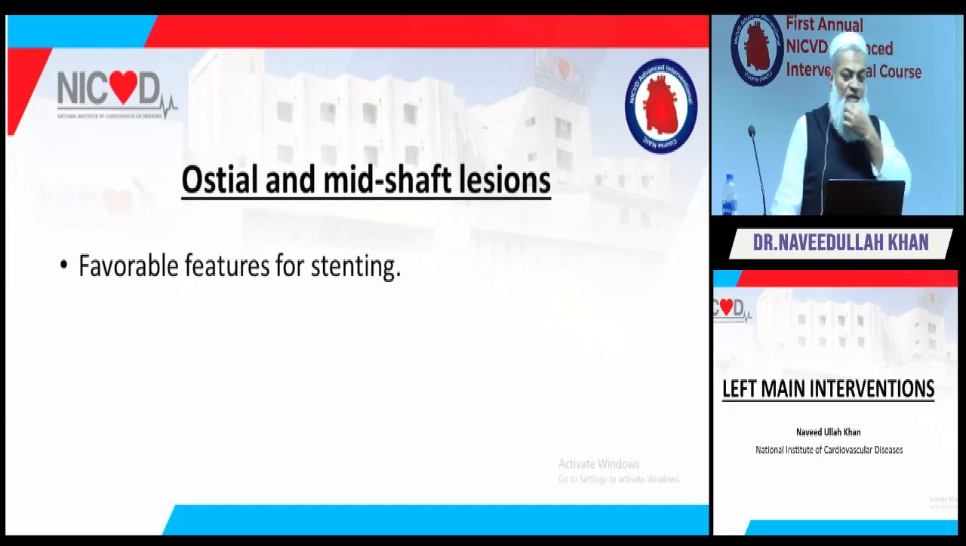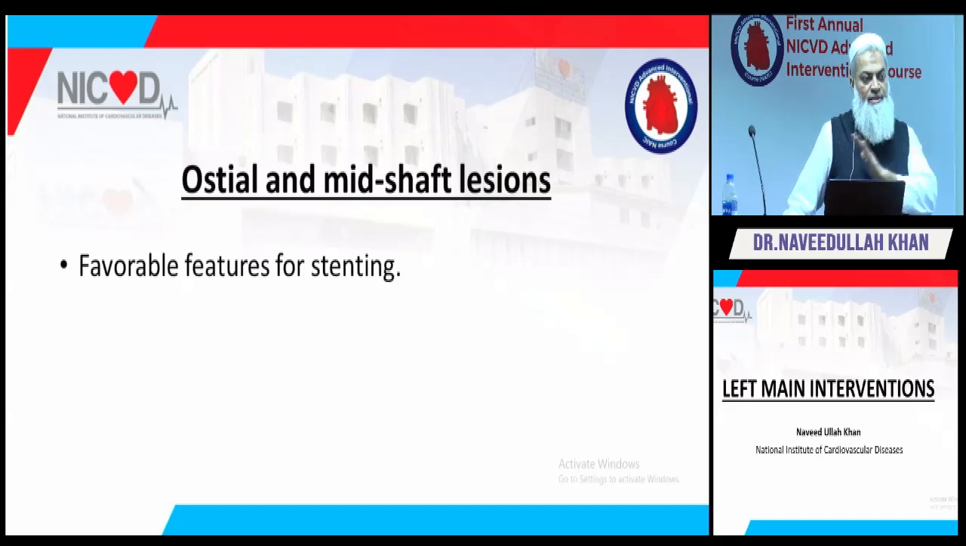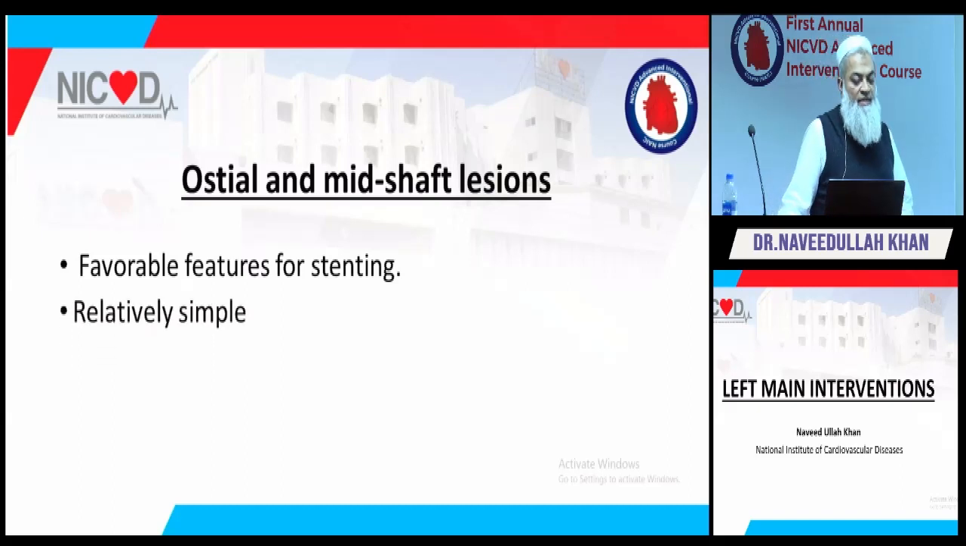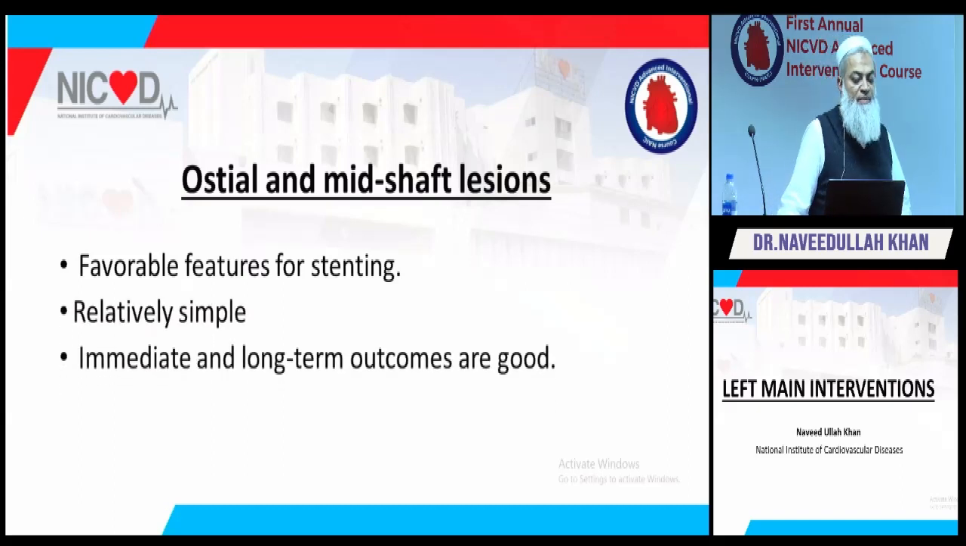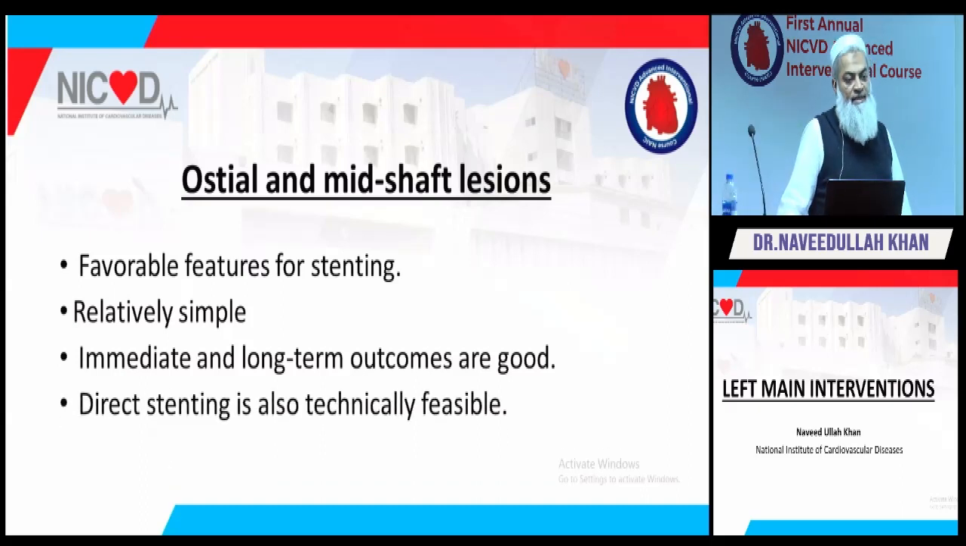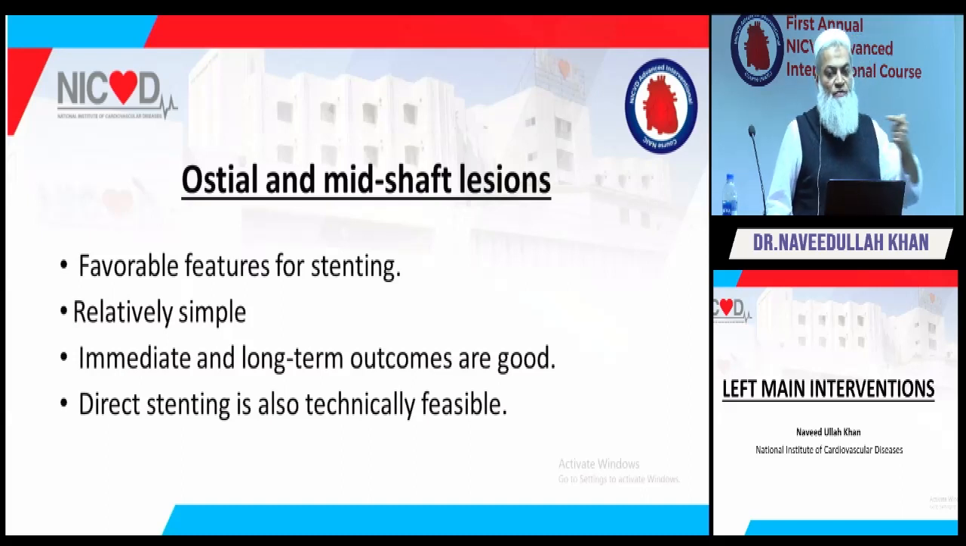See, if you have a severe ostial left main disease and you have finally decided your equipment are okay, and you are going for an ostial left main lesion, they have got favorable results, relatively simple, immediate and long-term outcomes are good. Direct stenting is also technically feasible. There are pros and cons of everything. If you pre-dilate, usually your stent movements are increased.